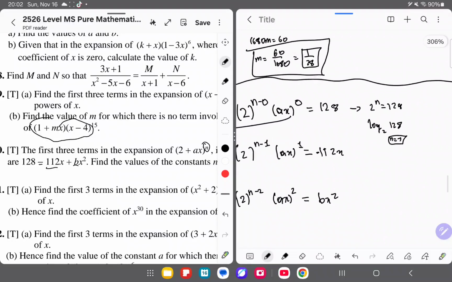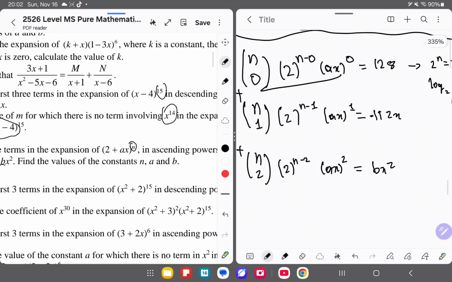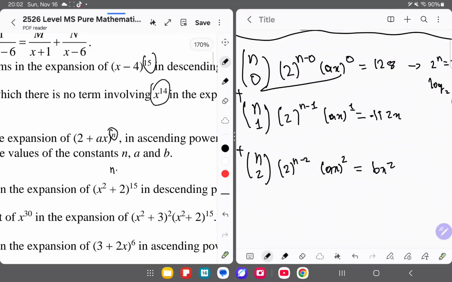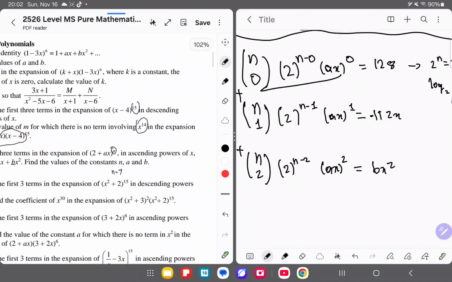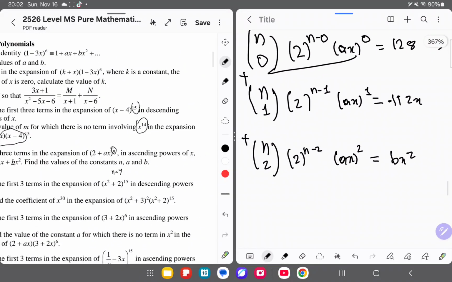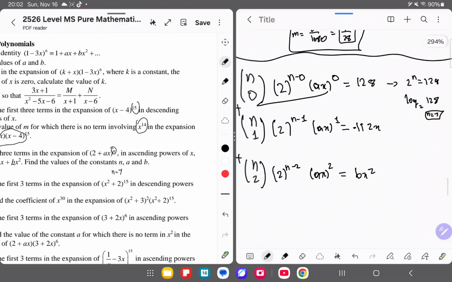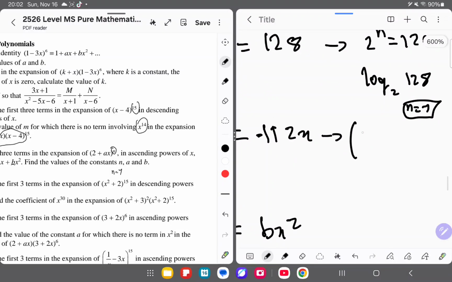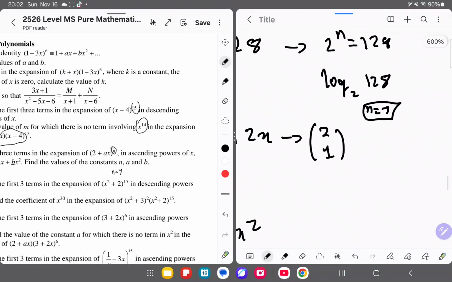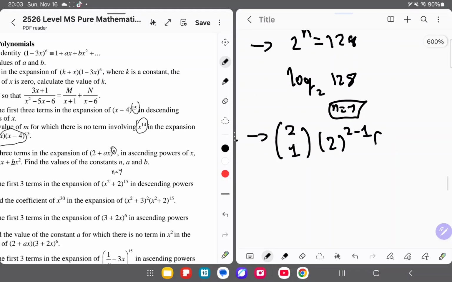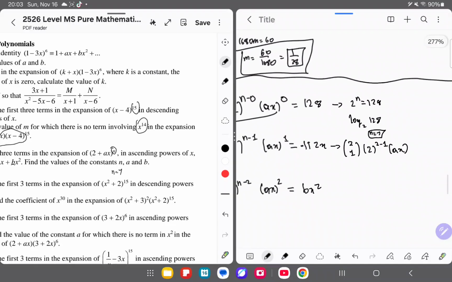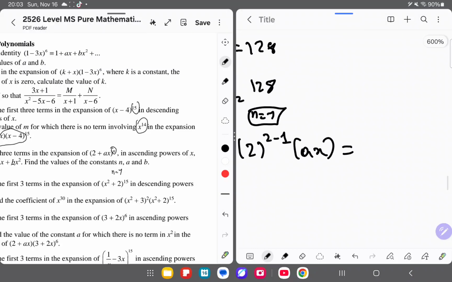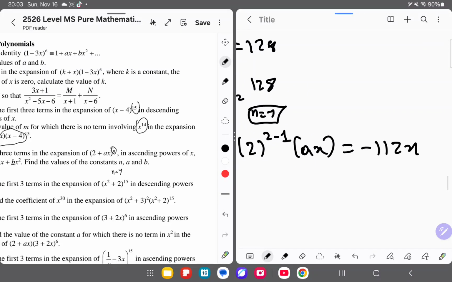Now over here, we have the value of n. This is great. Now we have less random letters to worry about. Now we have to work on how to get a. We now plug in the value of n into the second term in the ascending powers of x, and then we'll get 2 combination 1 multiplied by 2 to the power of 2 minus 1 multiplied by ax, and it is equal to minus 112x.